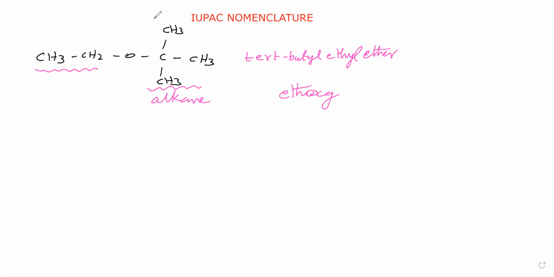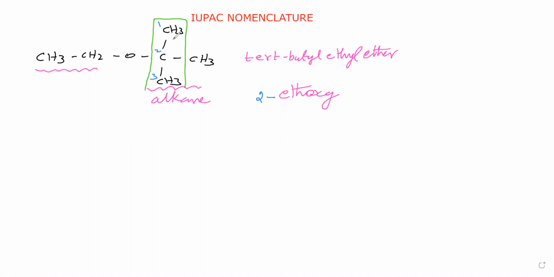In this alkane part we have to select the parent chain. That parent chain is this one. For this we will give numbering. Here 1, here 2, here 3. Now this ethoxy group is attached at the second carbon, therefore 2-ethoxy.